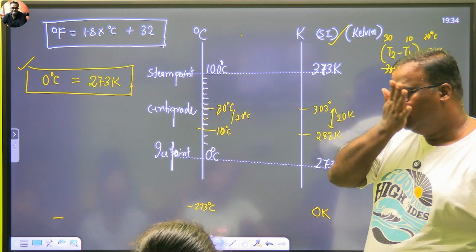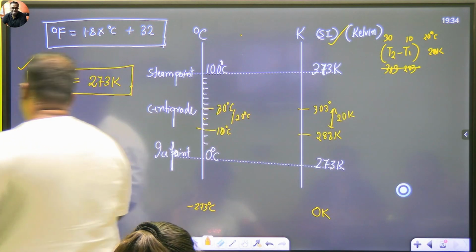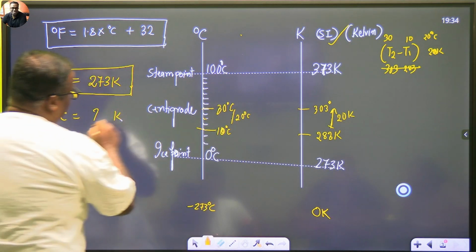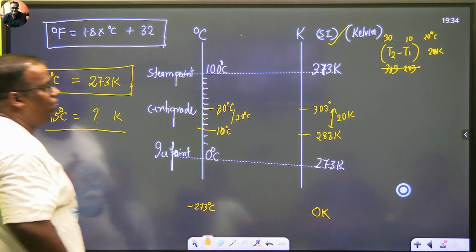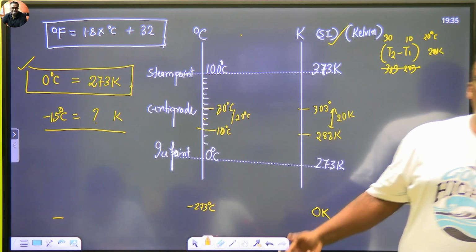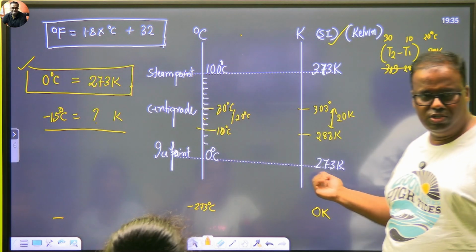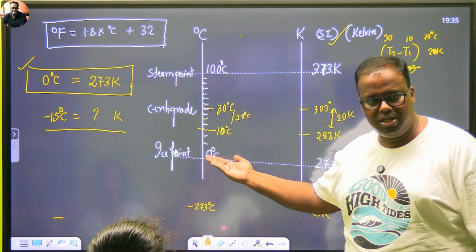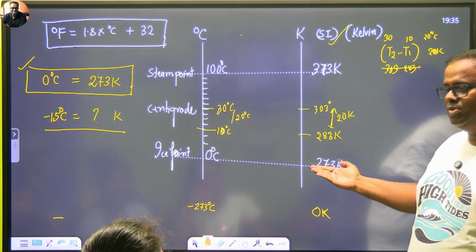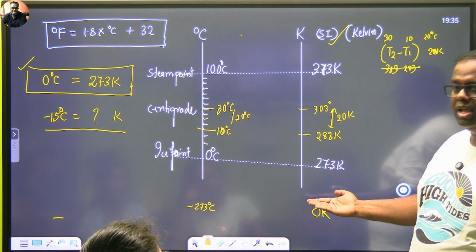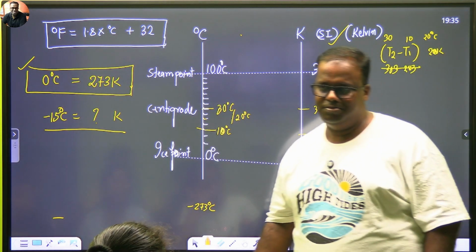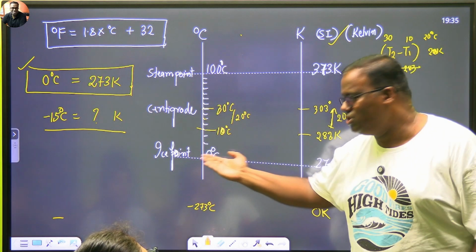Got it? No doubt. So can we convert something? Negative 15 degrees Celsius. इसको convert कीजिए तो how much Kelvin आएगा? Negative 15 degrees Celsius is how much Kelvin? इतना करने की जरूरत ही नहीं है. 0 पे कितना है? 273. Negative 15 मतलब यहां से 15 नीचे गए, यहां से भी 15 नीचे जाइए, तो 273 से 10 नीचे जाएंगे तो 263. Another 5, 258. Very easy. If you remember this drawing, everything is easy.